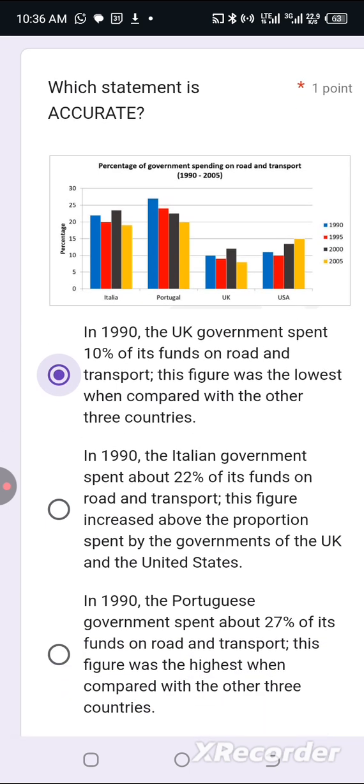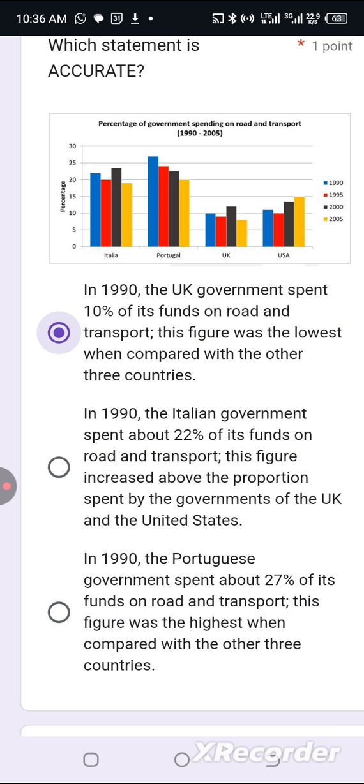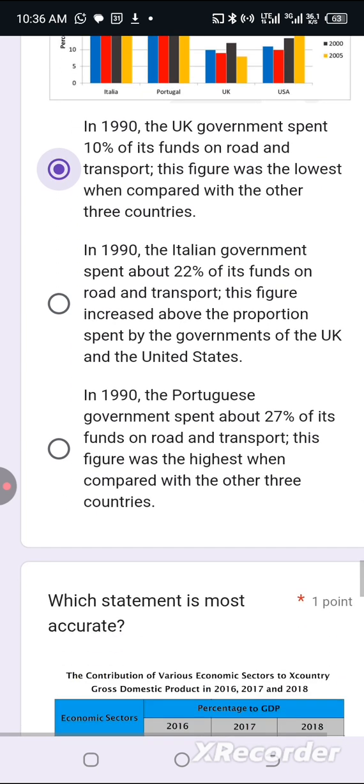Option B looks correct, accurate. In 1990, the Italian government spent 22% of its funds on road and transport. Yes, that's correct for the Italian government. This figure increased above... don't say increased above. Is greater than, that's how to write it. So option B is off.